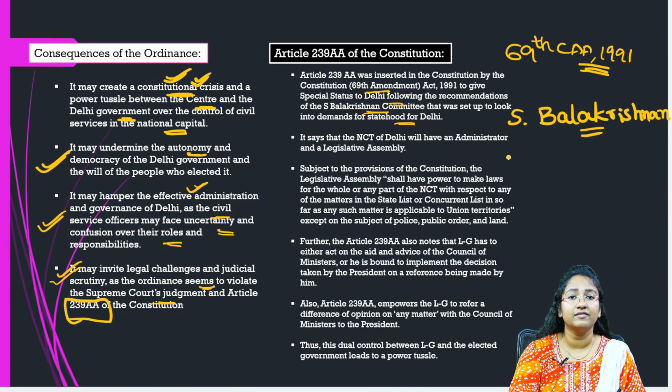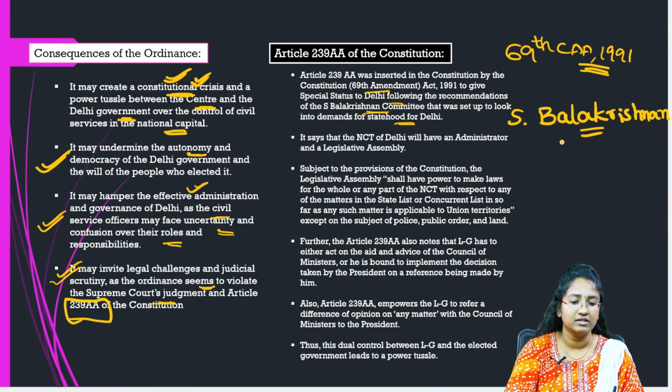So what we are discussing right now is the background of this particular article. Why did we introduce this article into the Constitution by making an amendment to the Constitution? This is because there were demands for statehood from the people of Delhi. At that time a particular committee, the S. Balakrishnan committee, was appointed to look into the demands of statehood for Delhi. So to give special status to Delhi, this particular Article 239AA was introduced into the Constitution through the 69th Constitutional Amendment